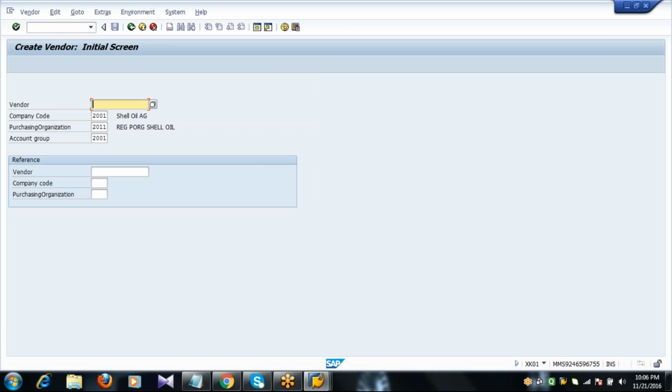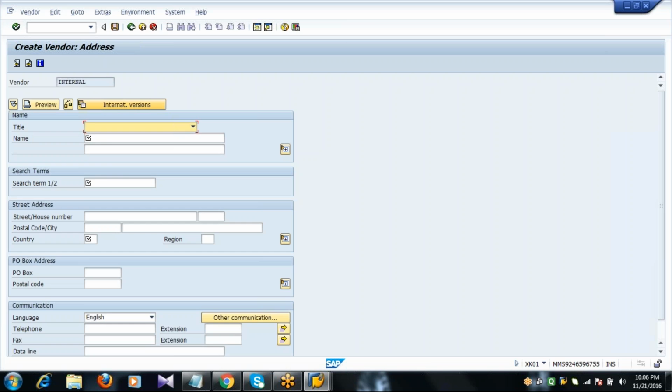Enter the company code, purchasing organization, account group. So why do we need to go for internal, guys? Why not external? Because it is not easy to know what the next number will be. That's the reason the system itself will generate the number automatically. Press enter. The next screen you will get is address. So here you enter your supplier address.